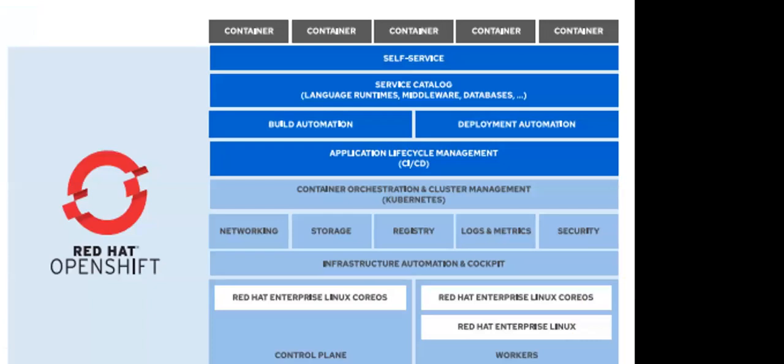This is just a clear-cut architecture. We can say two kinds of nodes are there. One is the control plane, the second one is the worker node. The control plane is nothing but the OpenShift master. In the production environment, you can run multiple masters, not a single master or one or two nodes.